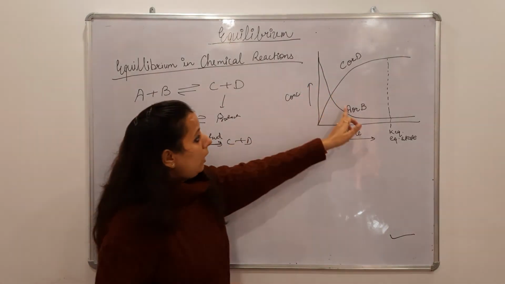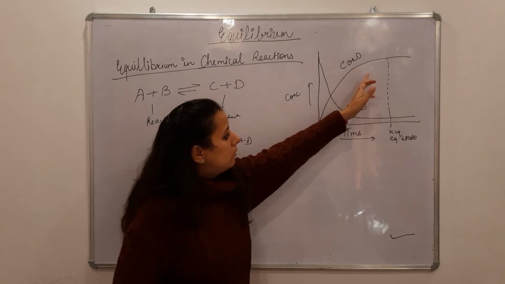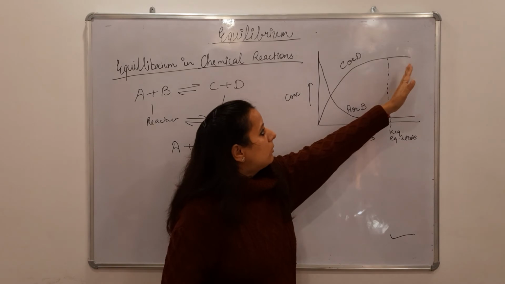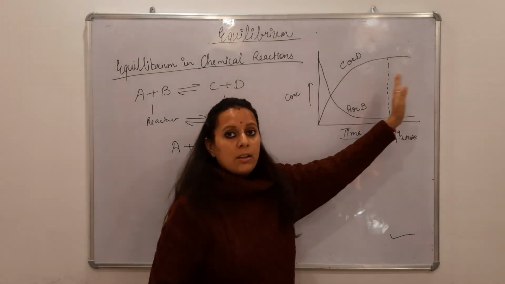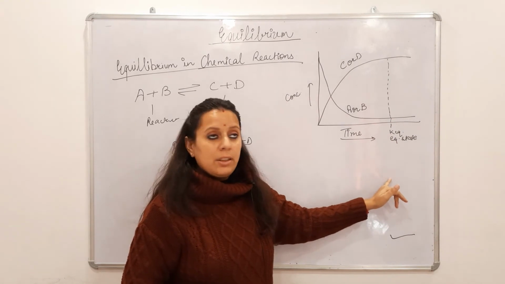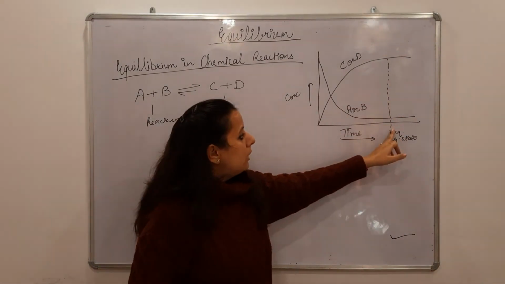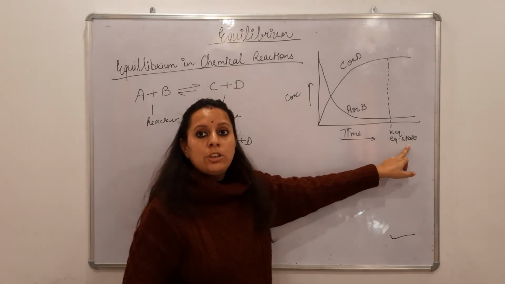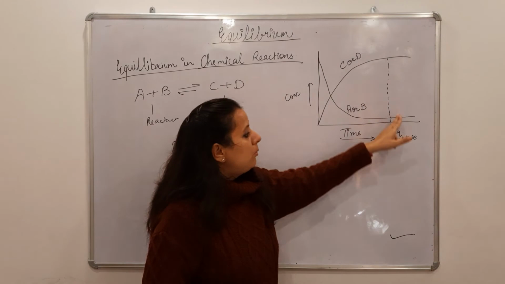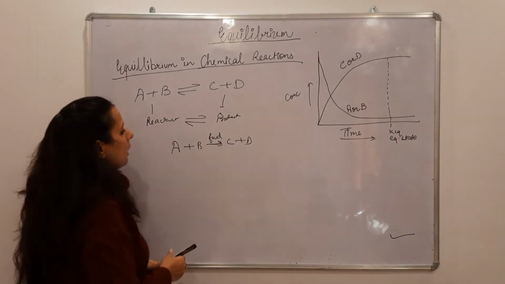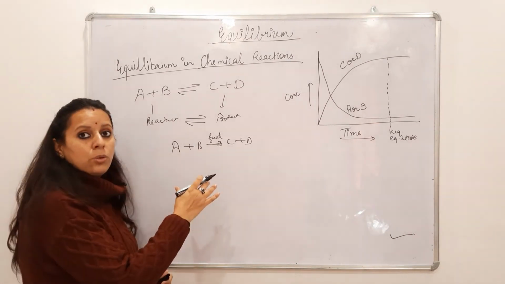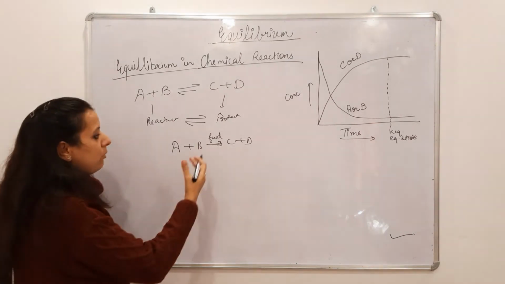So here you can see that after some time the curve is getting straight, so that means equilibrium is being achieved. At one point, an equilibrium state has been achieved where both lines became parallel to each other. So this is the equilibrium state. The equilibrium state is very important in studying chemical reactions, whether the reaction is going in the forward direction or in the backward direction.